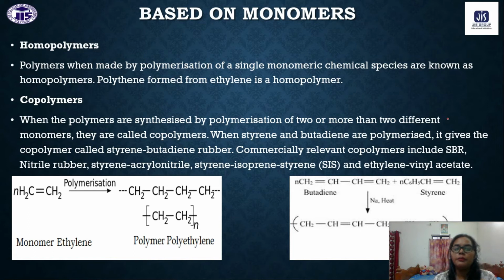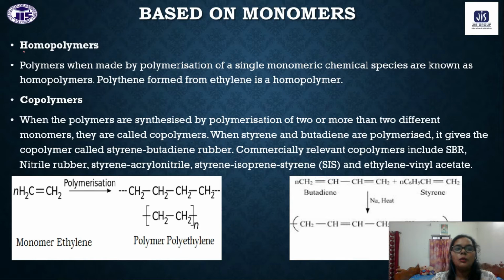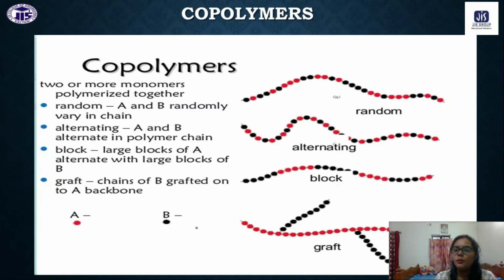Next, based on monomers, generally we have homopolymer and copolymer. In a homopolymer, the monomers are the same. In copolymers, the monomers are different, like styrene butadiene rubber. SBR is a copolymer, and polyethylene, polypropylene, polystyrene are all examples of homopolymers.